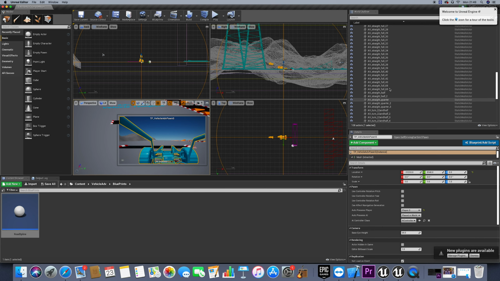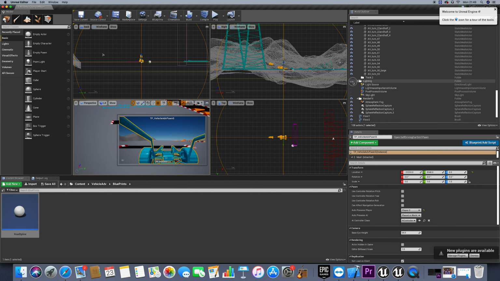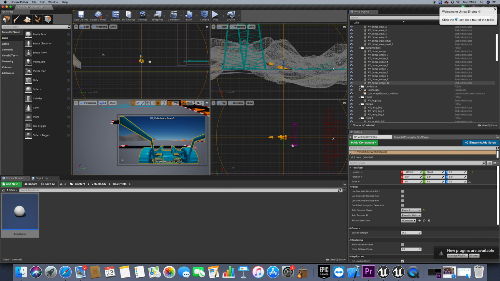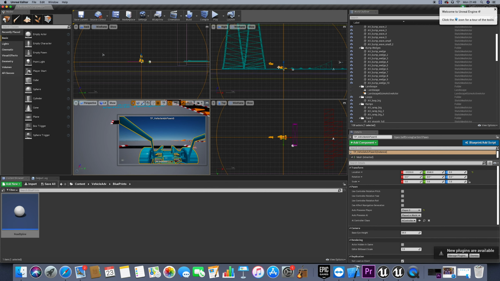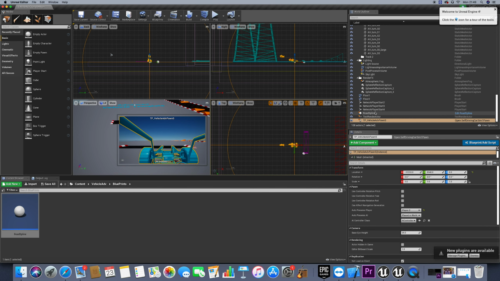I would like to hide the landscape, and also the lighting. No, the lighting is not an issue, but the landscape, yeah. So this is our object here. So if we can see it there.